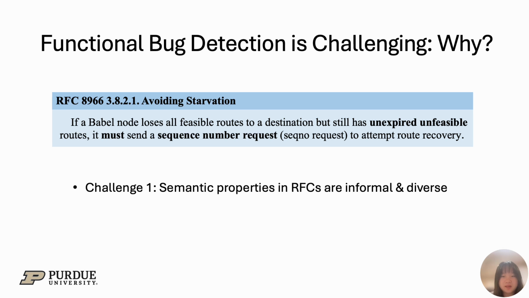Functional bug detection is pretty challenging. Why? Here's an example from RFC'25, which specifies a bubble routing protocol. It says, if a bubble node loses all feasible routes to a destination but still has unexpired unfeasible routes, it must send a sequence number request to attempt a route recovery. The challenge is that the intended behaviors of protocols are defined in RFCs, which are written in natural language. These documents describe complex semantics across long informal text, making it extremely difficult to translate the specification into precise, machine-understandable logic.